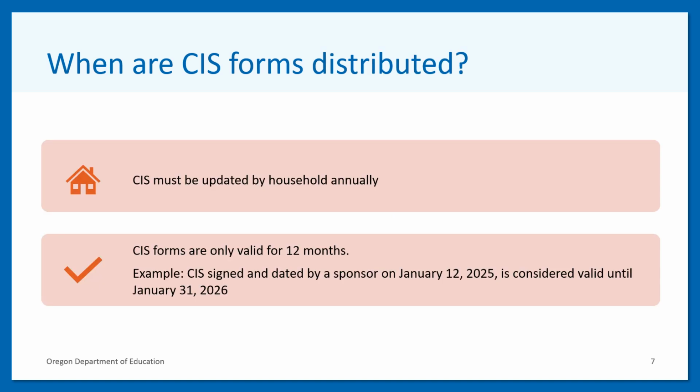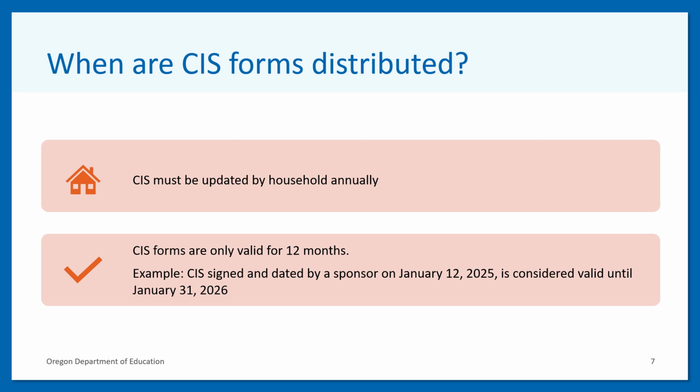CIS forms may be completed and submitted by households at any time during the year. Each sponsor may have their own process for annually distributing and collecting these forms. The CIS must be updated annually, and the eligibility is valid for only 12 months. The CIS is considered current and valid until the last day of the month in which the form was dated and signed by the sponsor's approving official 1 year earlier.